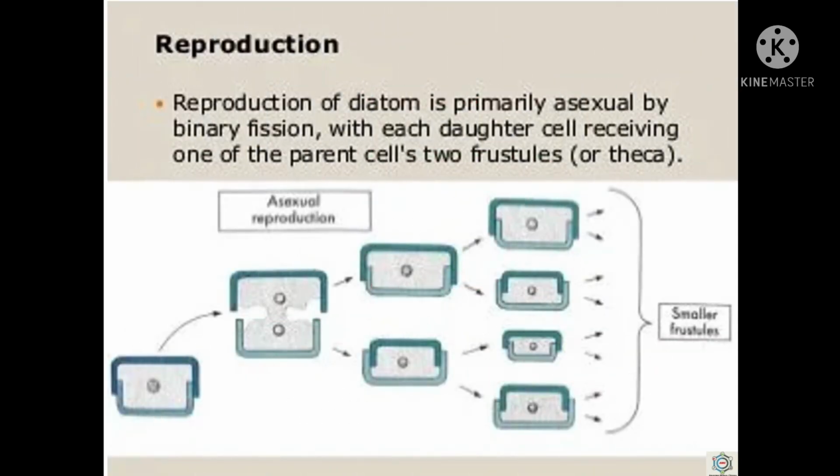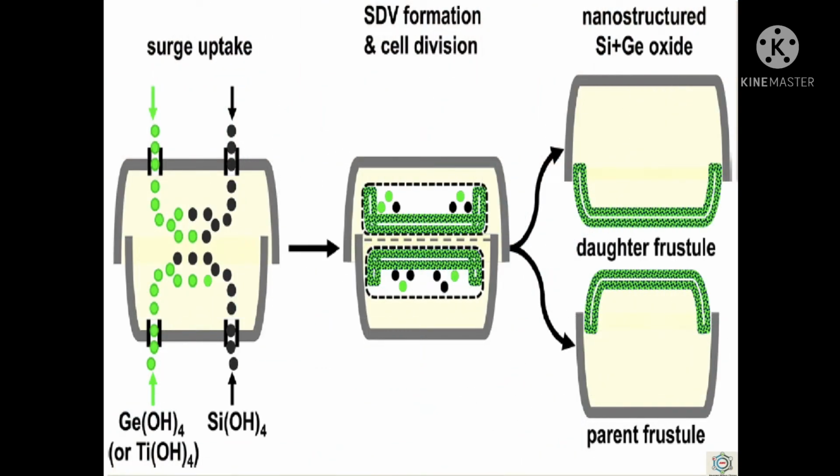As a result, one of the two daughter individuals is slightly smaller than the parent cell and there is gradual reduction in the size of the frustule over the generations. However, the normal size is maintained by the formation of rejuvenescent cells known as auxospores, through growth of the protoplast, its release from the frustule, and secretion of a new frustule of larger size. So this is binary fission, but here one is smaller and one is larger in size.